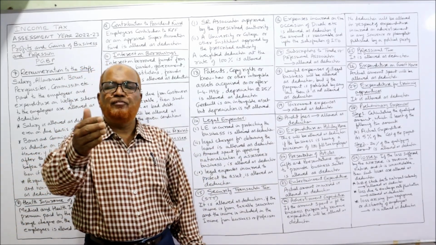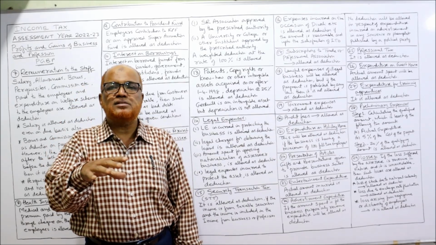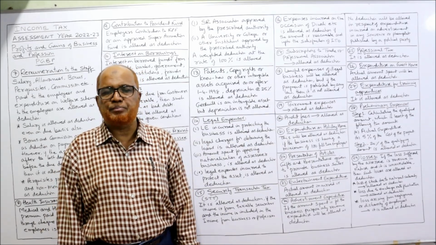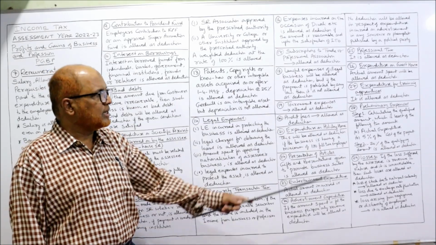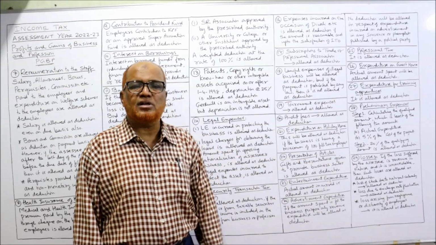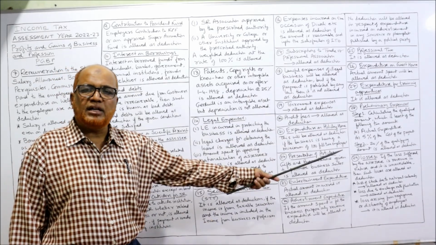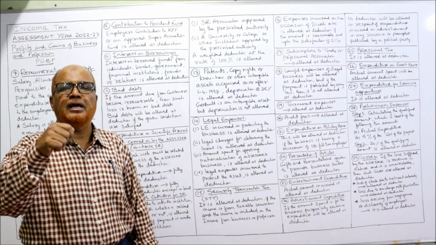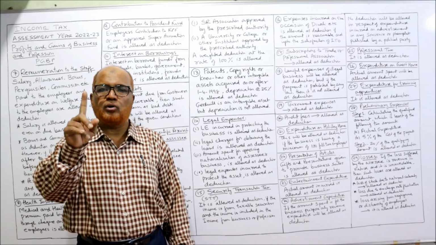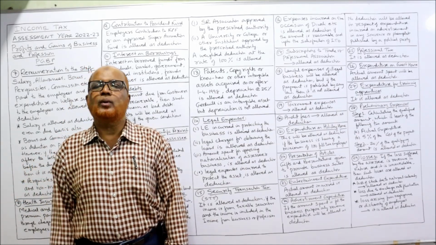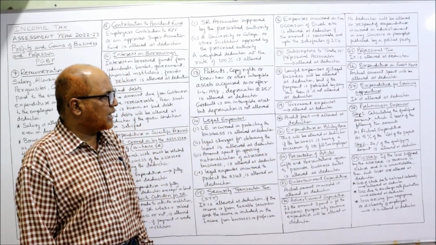Preliminary expenses. The expenditure incurred before the incorporation of the company is called preliminary expenses. The preliminary expenses deduction will be made in two steps. The first step is the qualifying amount. The qualifying amount is the least of the following two amounts: actual amount spent or 5% of the project cost. Whichever is least is the qualifying amount. 20% of the qualifying amount will be allowed as a deduction. Suppose 1 lakh rupees is spent, so the qualifying amount is 1 lakh. 20% of 1 lakh is 20,000. So 20,000 rupees will be allowed as a deduction for preliminary expenses.